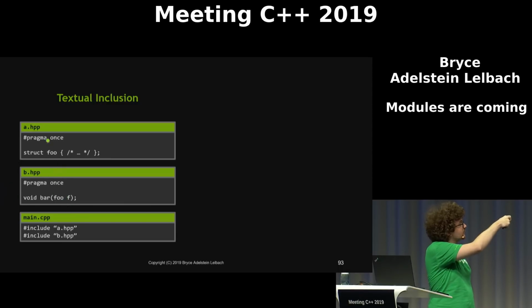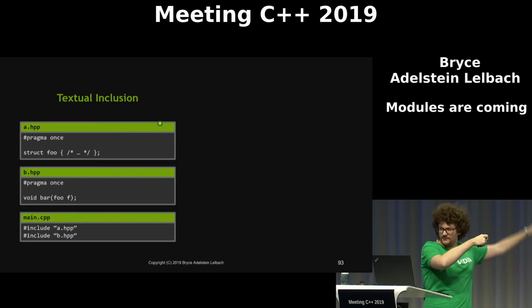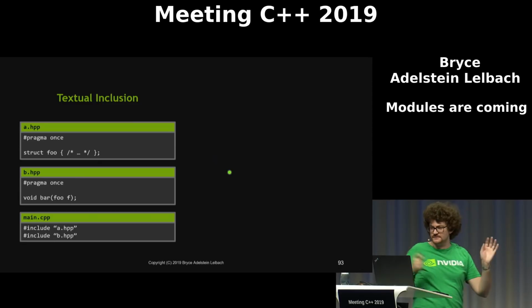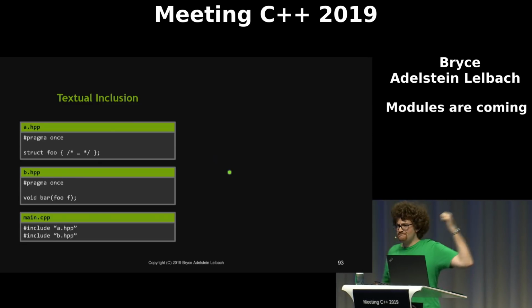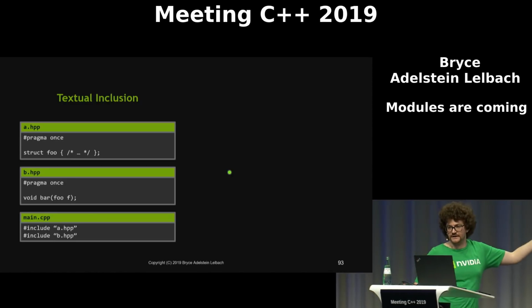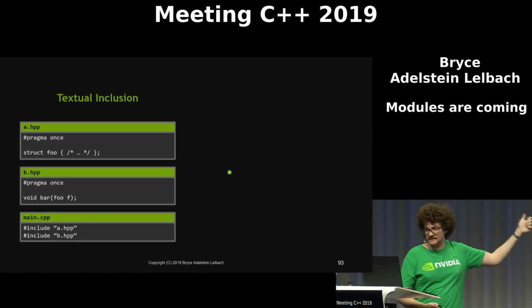But we don't include a.hpp. We've forgotten to include something that we need here. But in main.cpp we just happen to include a before b. We saw one of these examples before, and if we switch the order of these includes, then it would stop compiling. So this is bad structure. We don't want structure like this. We have a missing dependency here.